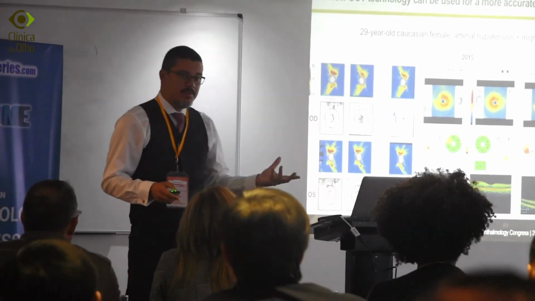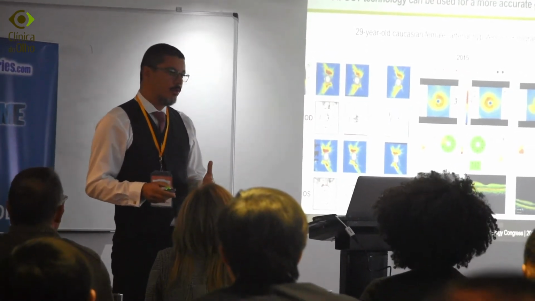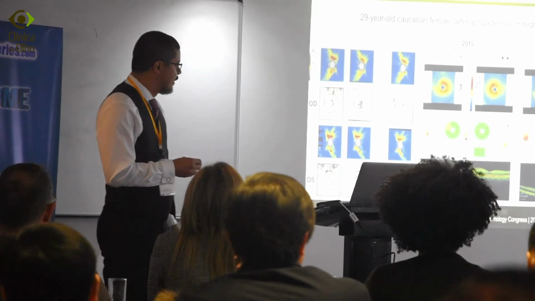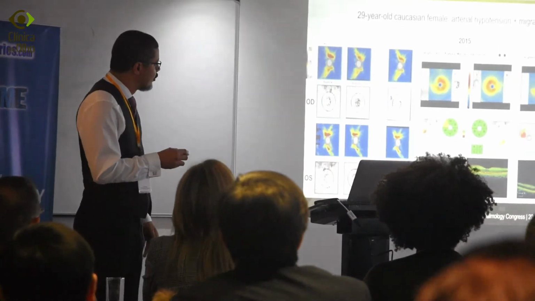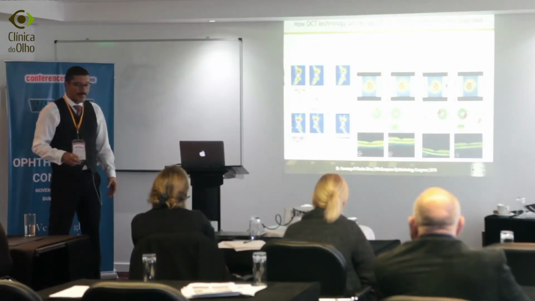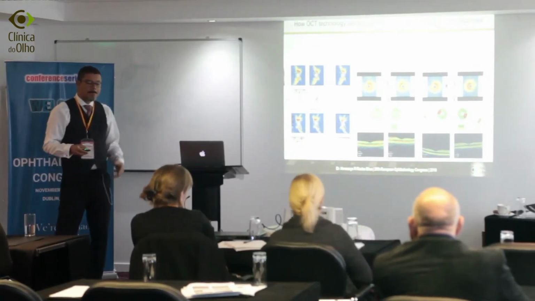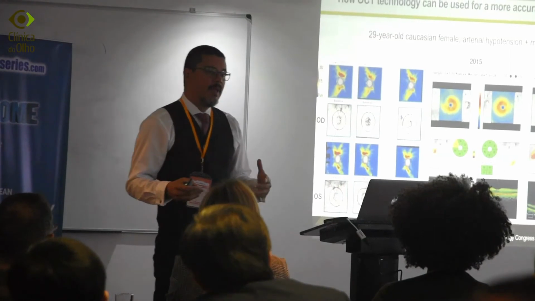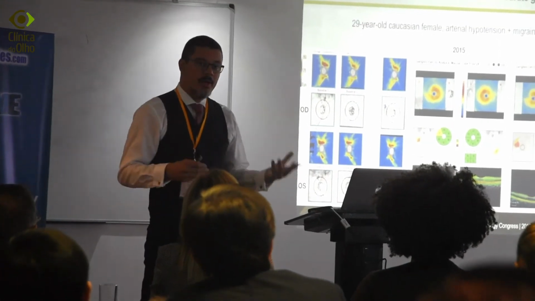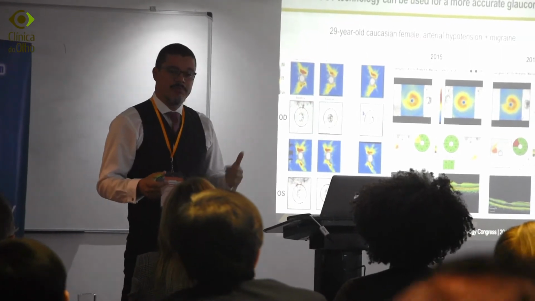This is another case, a 29-year-old Caucasian female with hypotension and migraine. Her ophthalmologist is a friend of mine who referred her to me to perform this OCT here. And in 2015, we can see this lesion here and here. And this year, we can see a bigger lesion than that. So my friend made a glaucoma diagnosis for her, and now this patient is being treated with 2 drugs.